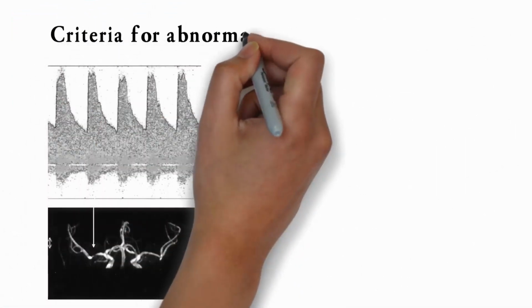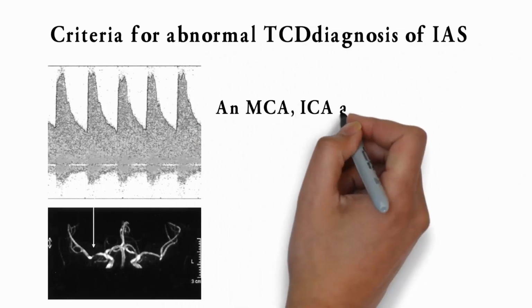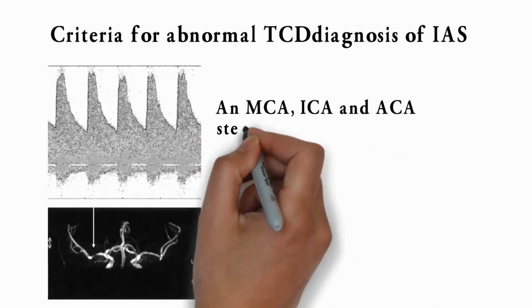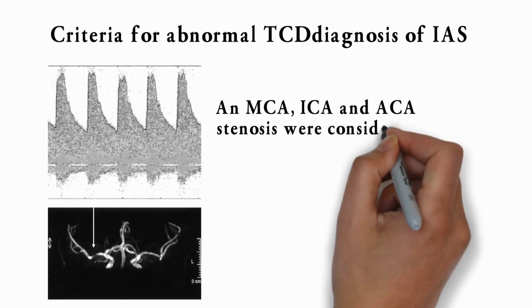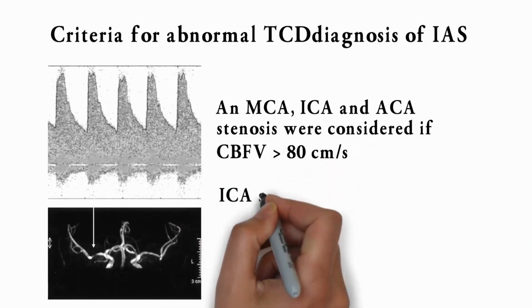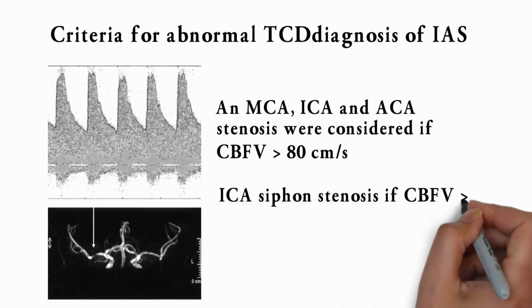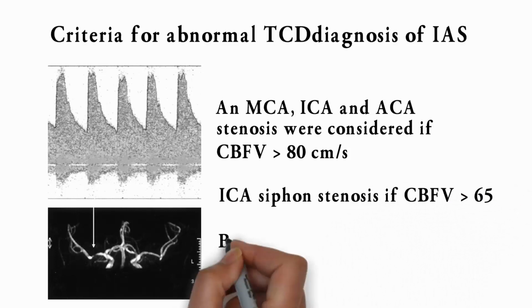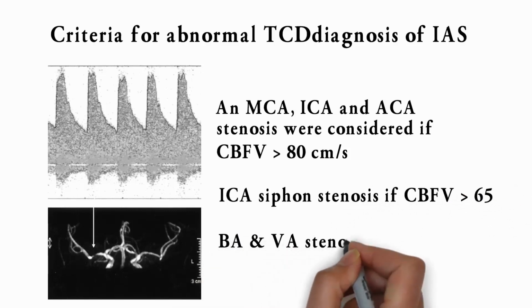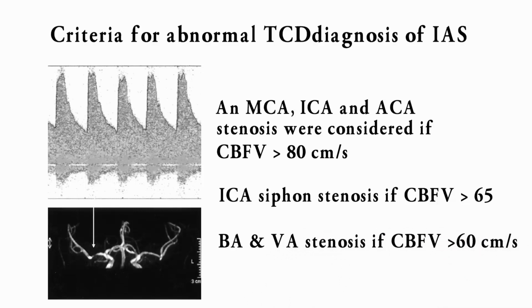Criteria for abnormal TCD diagnosis of IAS. MCA, ICA, and ACA stenosis were considered if CBFV was greater than 80 centimeters per second. ICA siphon stenosis if CBFV was greater than 65. BA and VA stenosis if CBFV was greater than 60 centimeters per second.